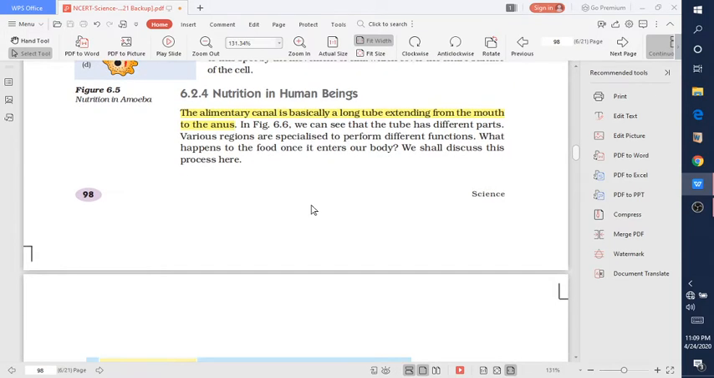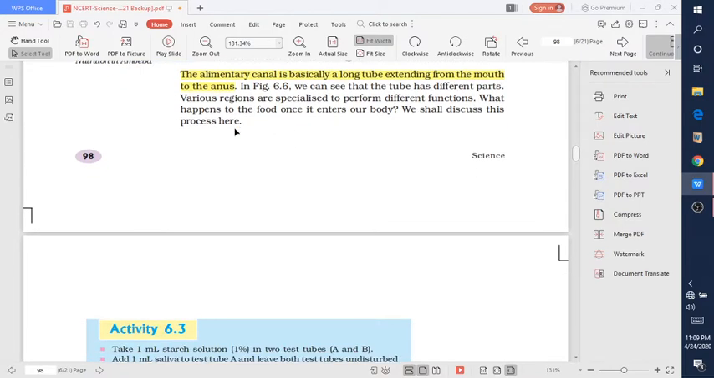Now, very important in this chapter, the nutrition in human beings. Nutrition in human beings depends on the alimentary canal. I hope you studied in class 7 also what the alimentary canal is. Alimentary canal is basically a long tube extending from the mouth to the anus. So various regions of this alimentary canal perform different functions. How? We will study in this session.